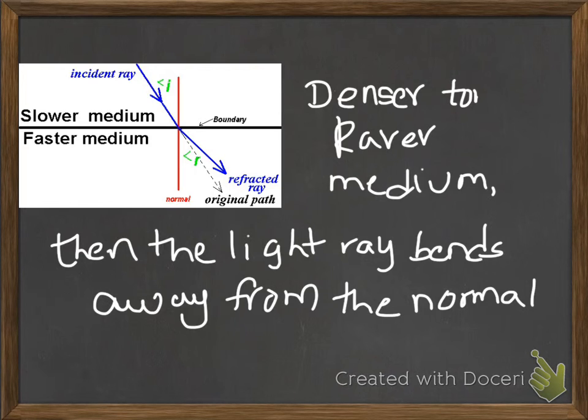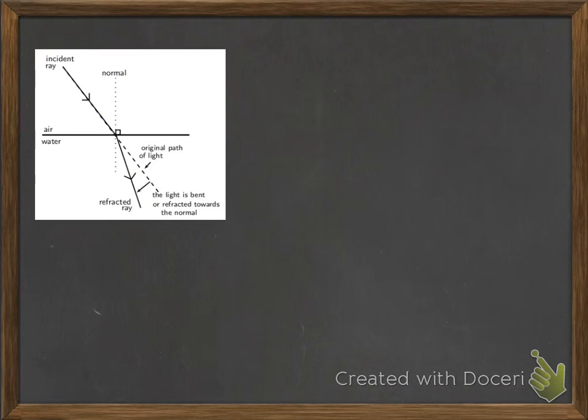So let's go to another case like this one. Now check this. This is another case where refraction is taking place. Now you can see that the refracted ray is bending towards the normal. So why is it happening like that? Let me explain. It is occurring like that because the light ray is passing from rarer to denser.